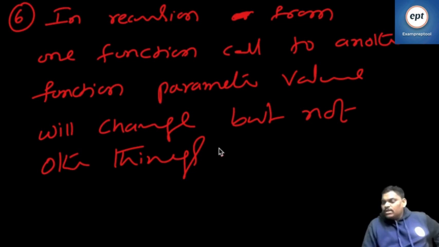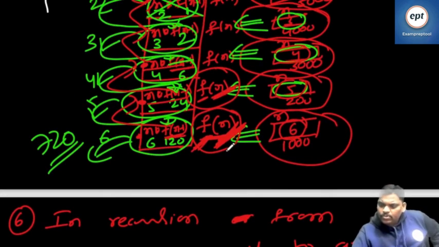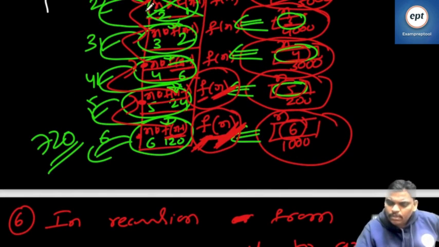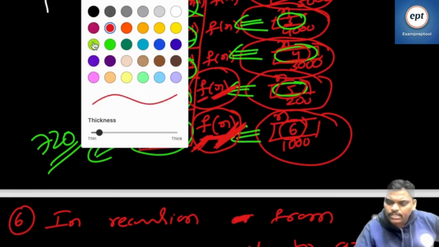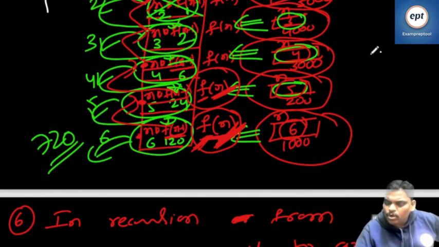In the first function call, n value is 6. In the second function call, n value is 5. In the third function call, n value is 4. But the important thing is the code is the same. The function name is also the same. The variable name is also the same, n. If anyone has a small doubt, can you see this one? F of n.